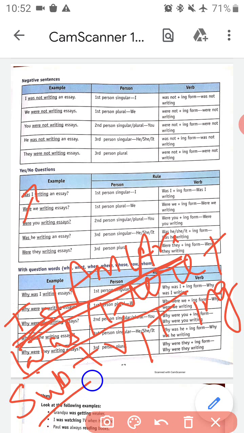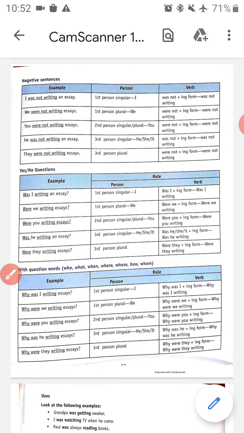Then what is our subject? It is you, which is the second person of the noun. Writing is again the continuous form of write. Then object essays. So this is how we write a yes or no question with the help of past continuous tense.